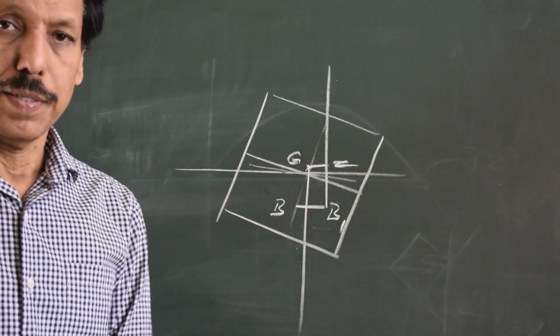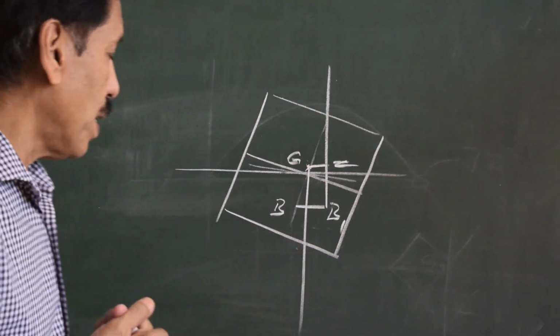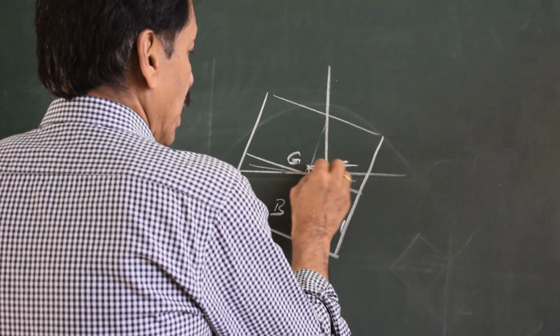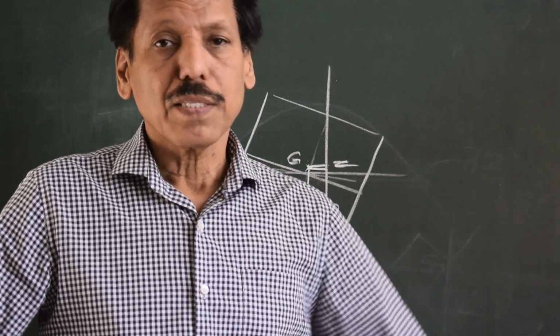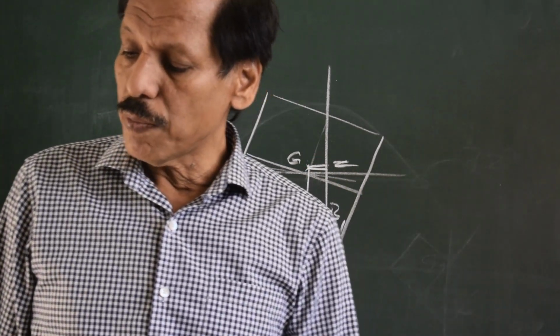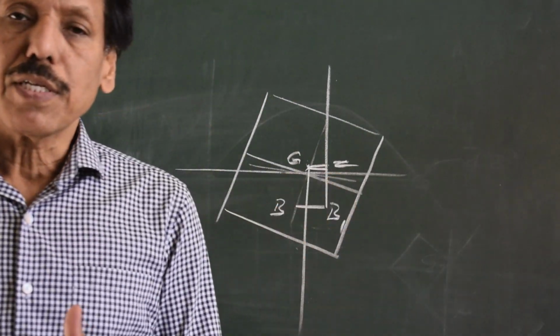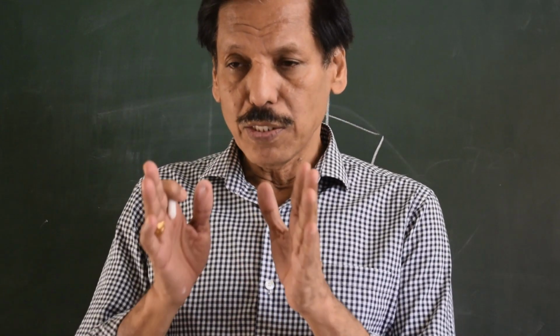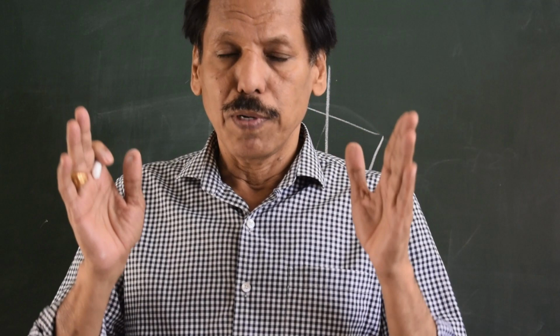GZ is created, and with GZ value the GZ curve is created. When GZ is there, that means the righting lever is there. We say that the ship is trying to attain equilibrium and she is not in equilibrium. So can we say, in case of a ship, when GZ is 0, the ship can be in equilibrium.